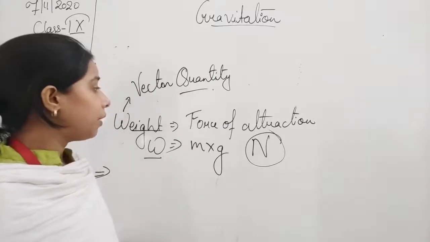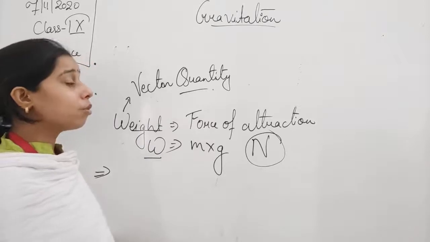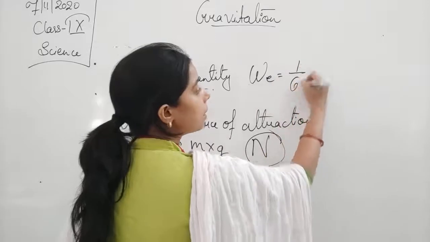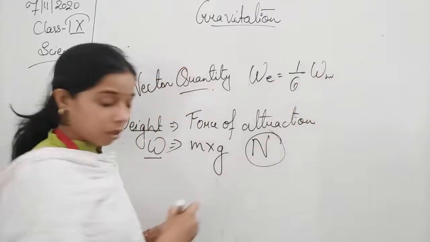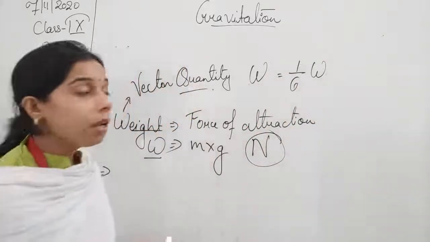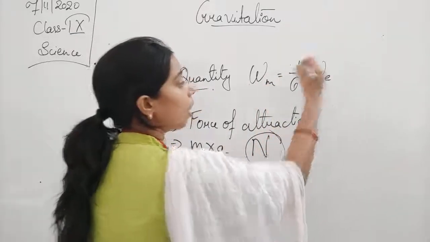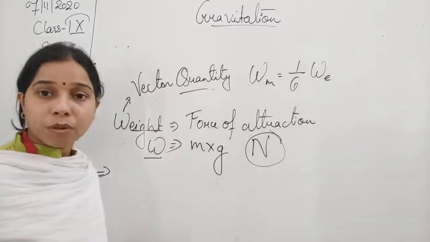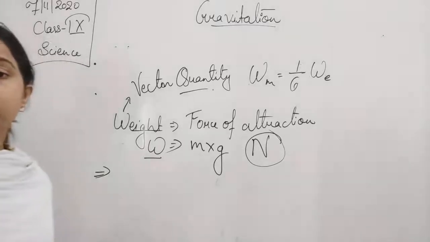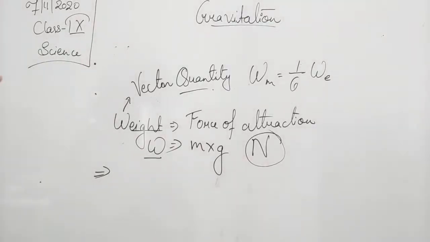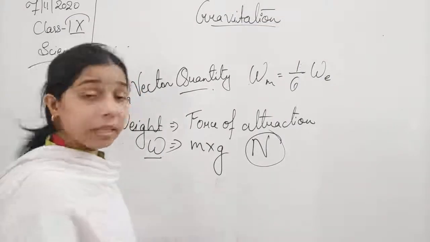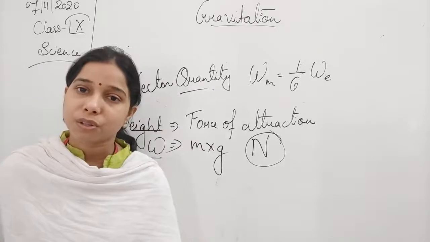Another thing we have studied about weight: the weight of the moon is equal to 1/6 of the weight of the earth. Sorry, I said it the opposite way at first. How does this come about, students? The reason is the acceleration due to gravity.